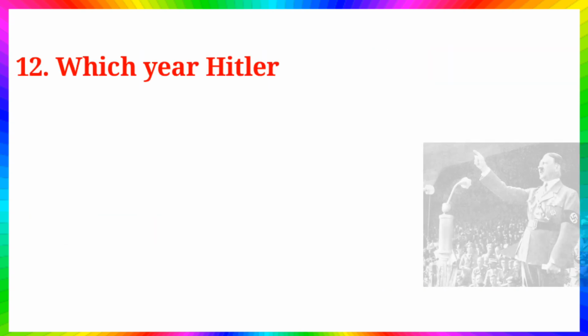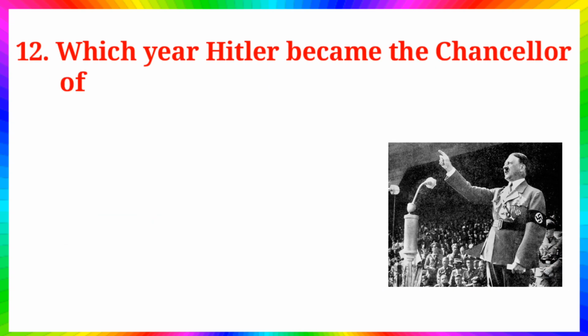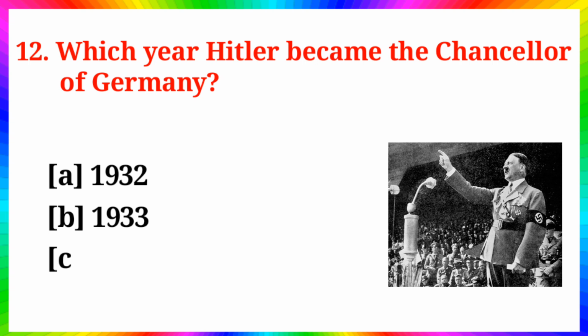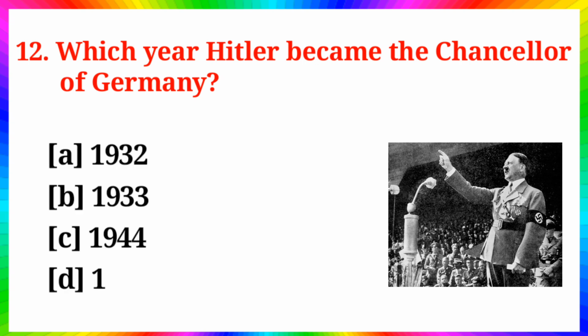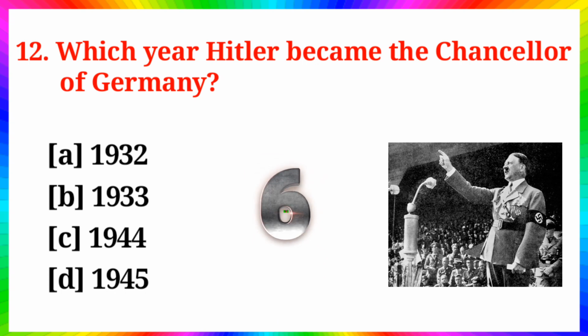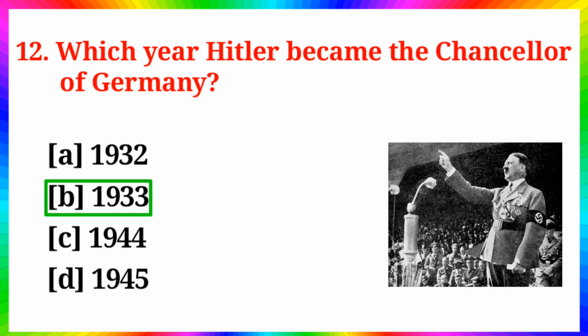Question number 12. In which year did Hitler become the Chancellor of Germany? Option A. 1932, B. 1933, C. 1944, D. 1945. Answer is option B. 1933.